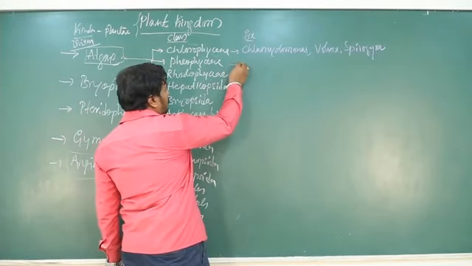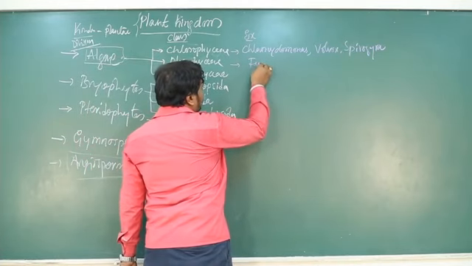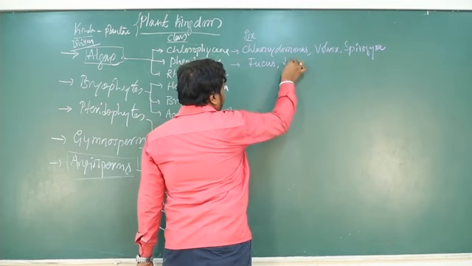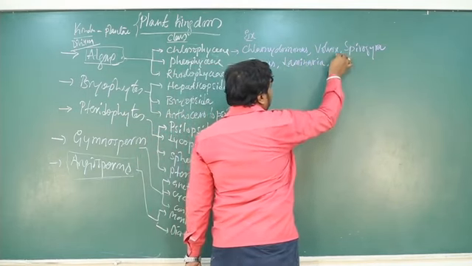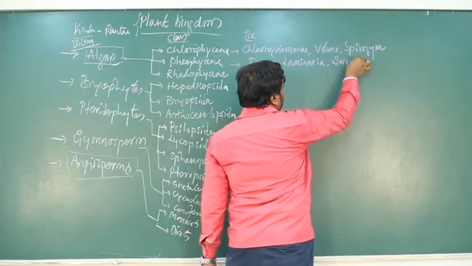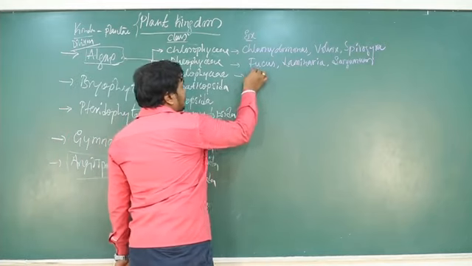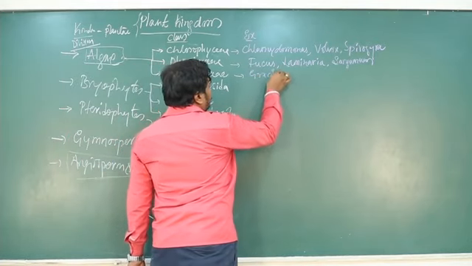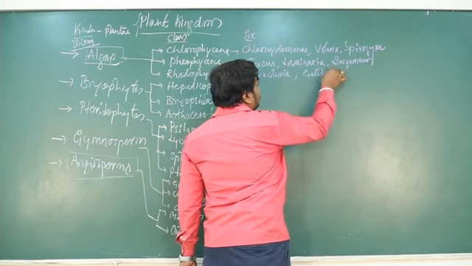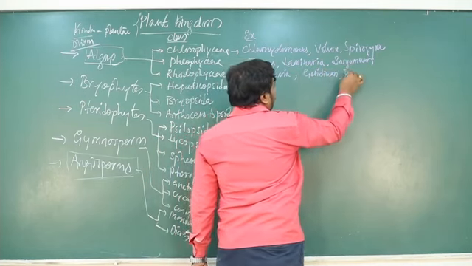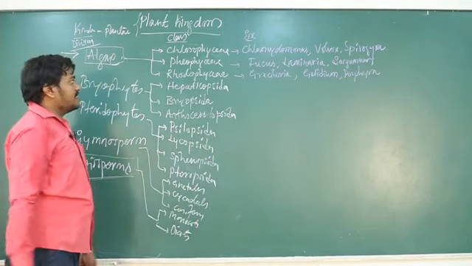Phaeophyce, commonly called brown algae: fucus, laminaria, and sargassum. These are all examples for phaeophyce. Rhodophyce: gracilaria, gelidium, porphyra. So these are examples for rhodophyce.